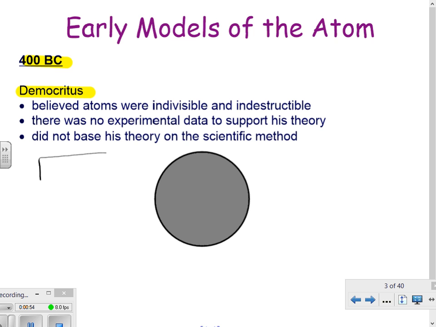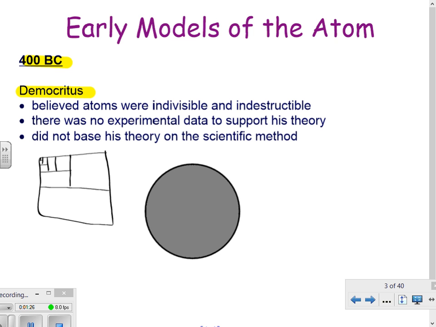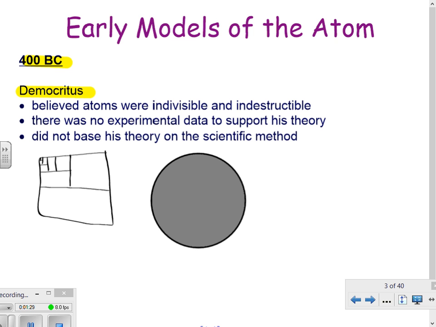What he thought is that if you take a piece of matter, let's call it a square shape, and you cut it in half, and cut that in half, and keep cutting that section in half, you would eventually come up with an area that you could no longer divide, hence the indivisible, and that was his atom. He didn't base this on the scientific method, nothing. And he was shot down by philosophers who had more money and were better thought of than Democritus. So if we were to draw his model today, we would just draw it as a circle with nothing inside. We'd shade it in to show that it was indivisible.